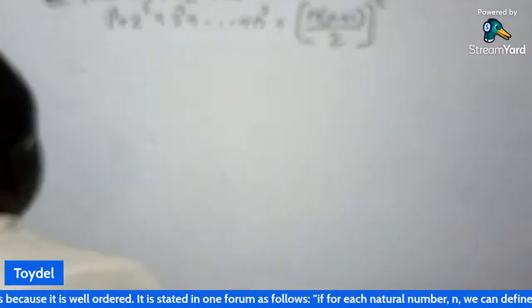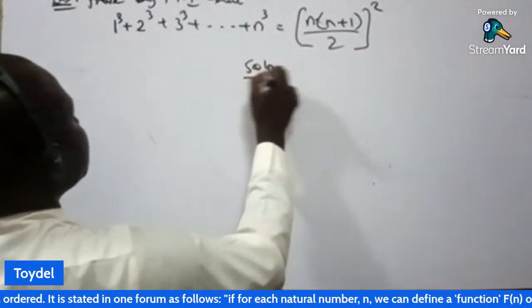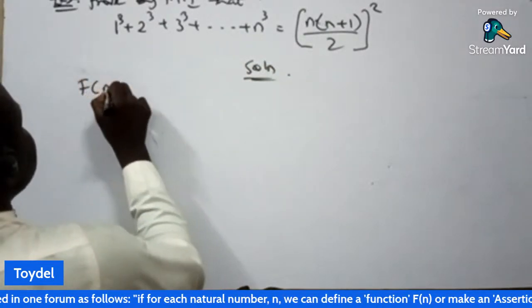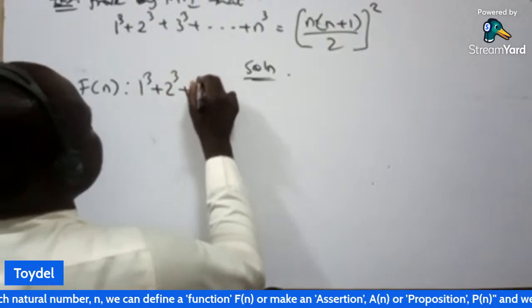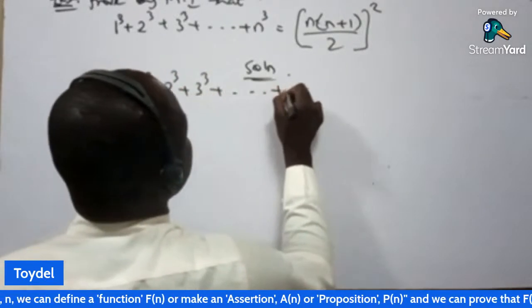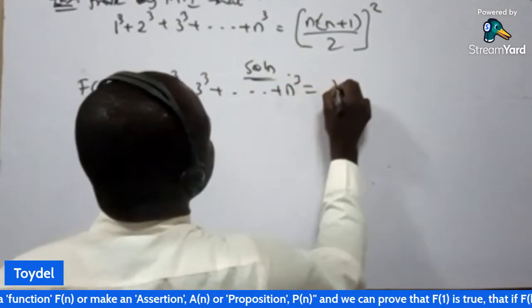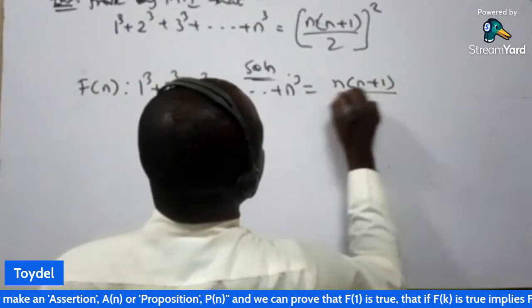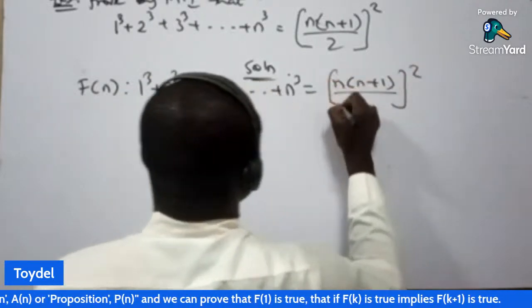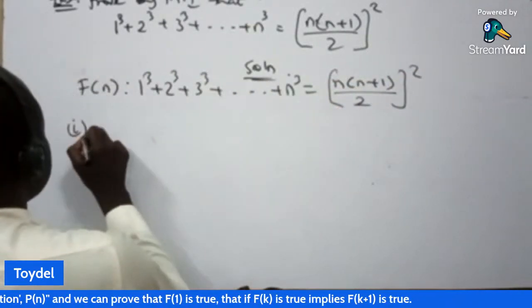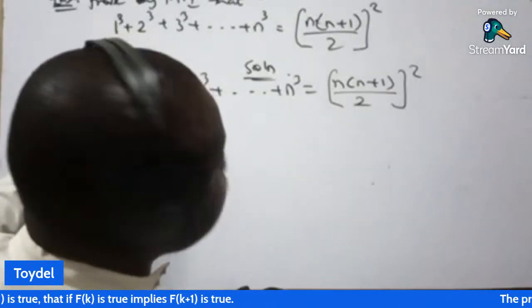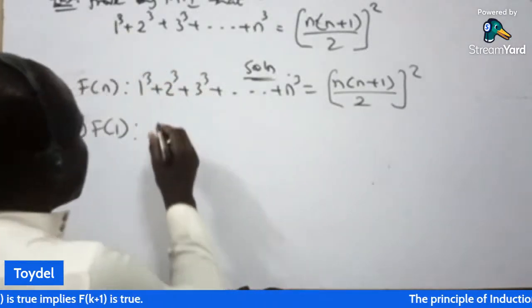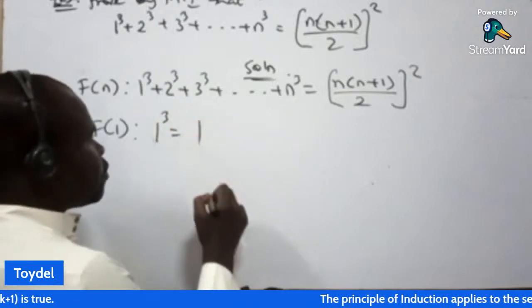So if this is what we are given, of course I will say f of n is such that 1 cube plus 2 cube plus 3 cube plus dot dot dot plus n cube is equal to n all over n plus 1 squared. So we check for f of 1. Under f of 1, what is the first number here? It is 1 cube. So we are going to have 1 cube. What is 1 cube? It is 1.